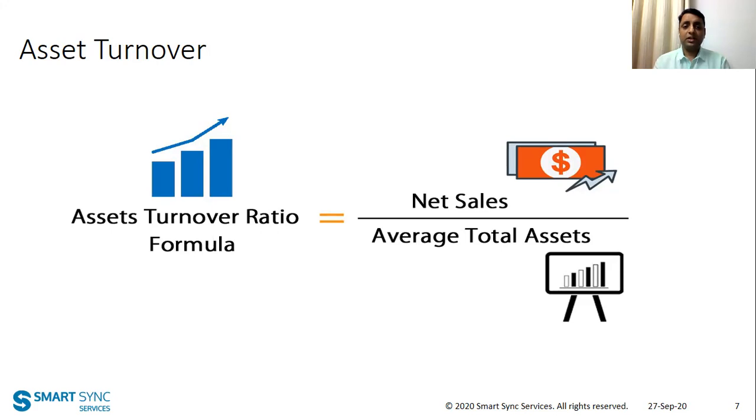And then if you basically invest, say for example, 50 rupees in all the assets which are required in your business, so your asset turnover ratio would be 50 by 50, that is one time, right?